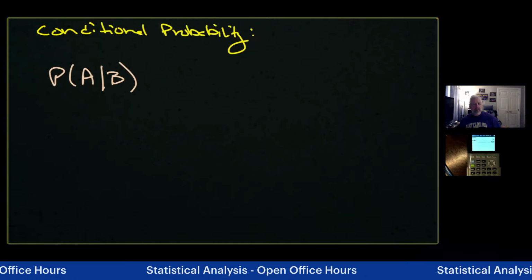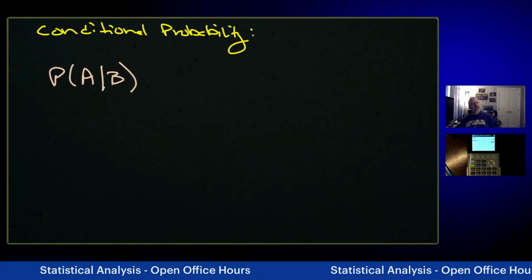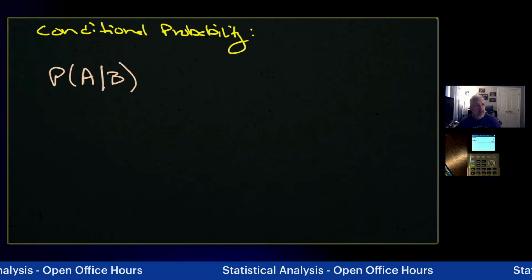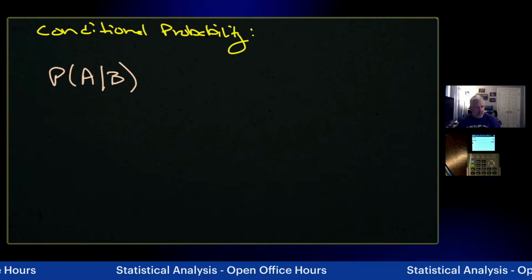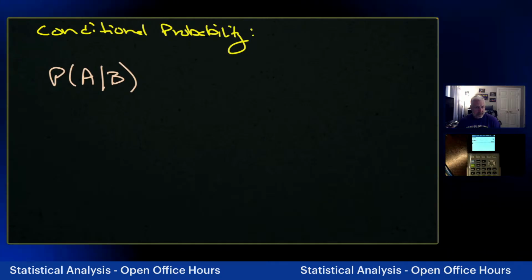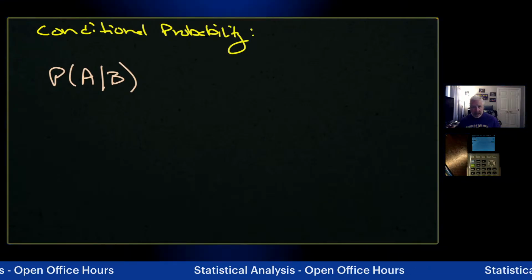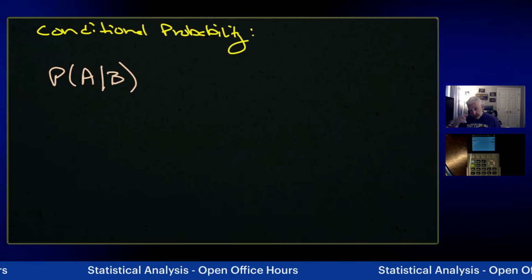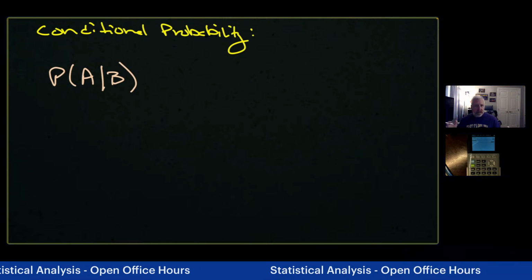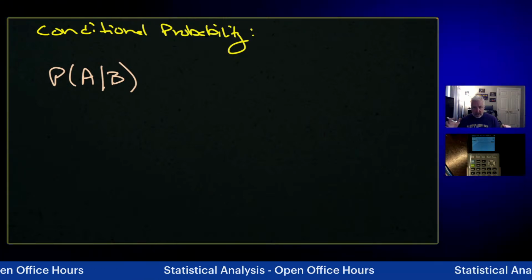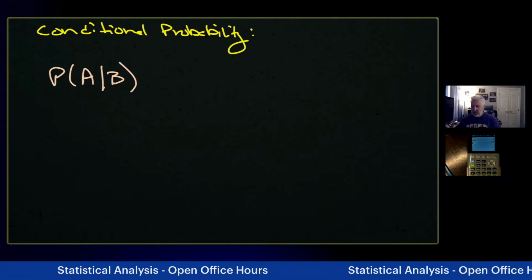So we started talking about conditional probability. We started this in class last night. We talked about the multiplication rule. I went into a ton of detail on the sample space and tree diagrams, using the tree diagrams, building the sample space, the range of probabilities rules, the law of large numbers, a lot of topics we talked about last night. So I wanted to start out talking about that.